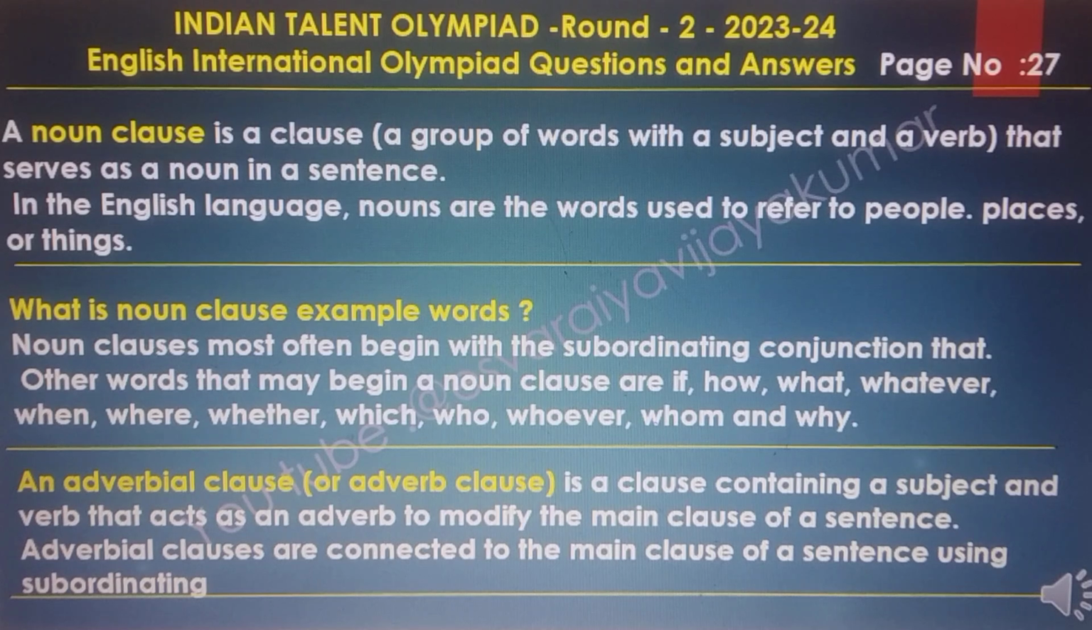Adverbial clauses, or adverb clauses. It is a clause containing a subject and a verb that acts as an adverb to modify the main clause of the sentence. Adverbial clauses are connected to the main clause of the sentence using a subordinating conjunction.